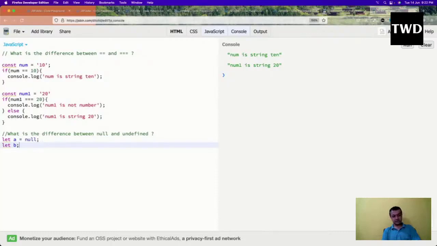So the main thing between null and undefined is that null is something which is assigned by the user, just like I'm assigning it. And undefined, if you leave something blank, it is undefined. Both of them mean empty values. Null and undefined, both of them are empty values. But again, there is something else also there. Okay, so let us see that thing.